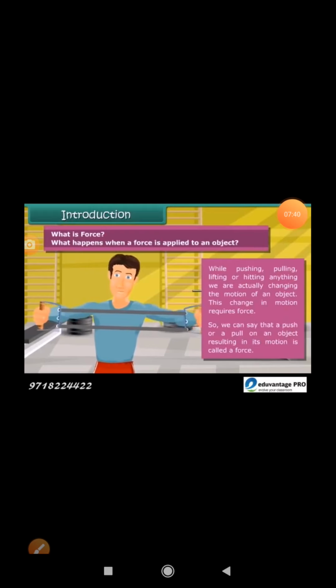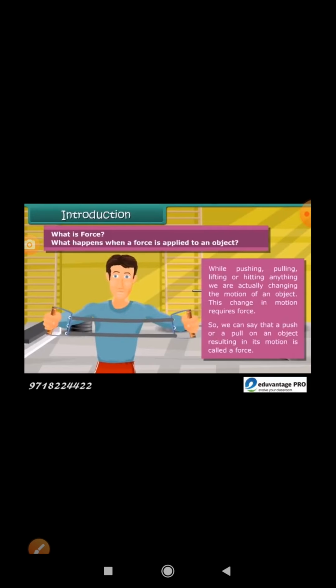This change in motion requires force. So we can say that a push or a pull on an object resulting in its motion is called a force.